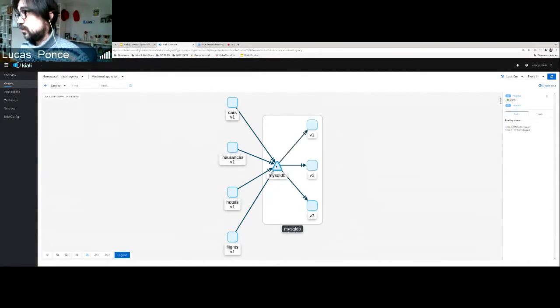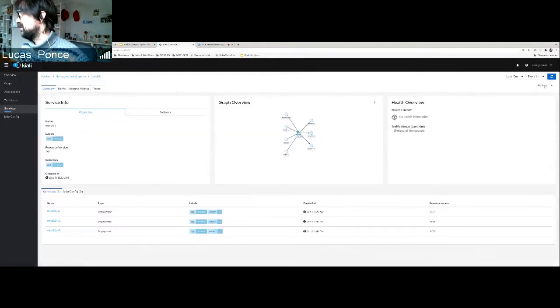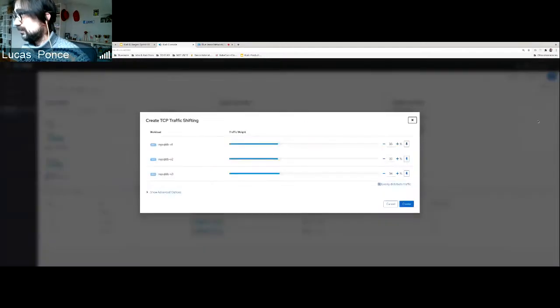Now, one action that we can do in the context of the service mesh is go to the details of the service, click on the actions, and we have also enabled TCP traffic shifting. So we can say, okay, I'm going to send 50% of my traffic to the original database, and 25% each to version 2 and version 3.